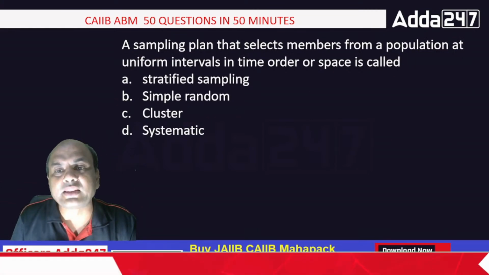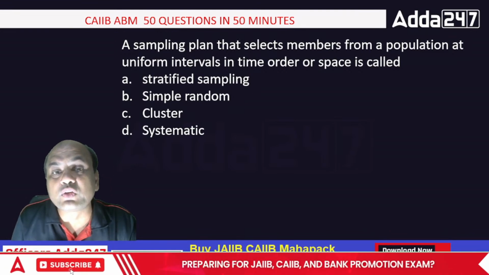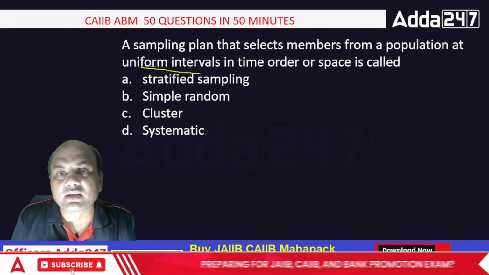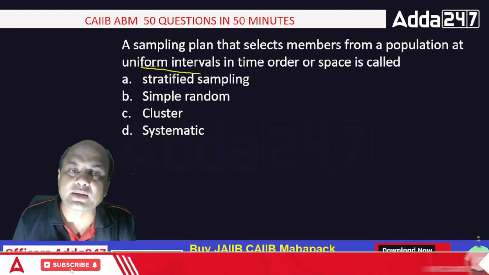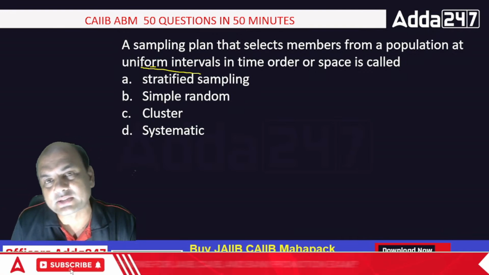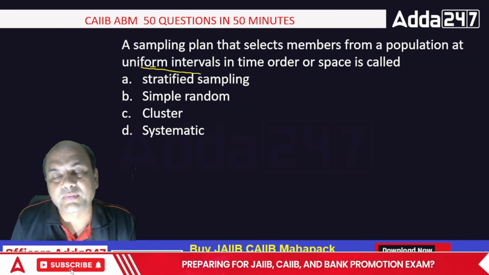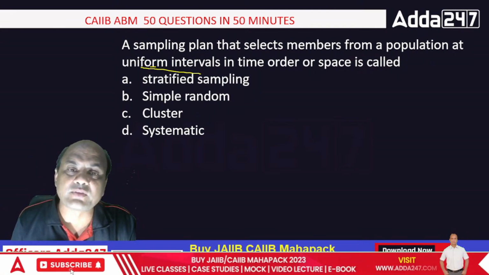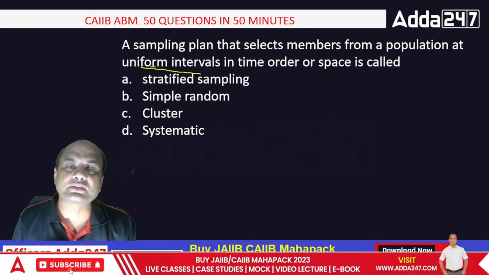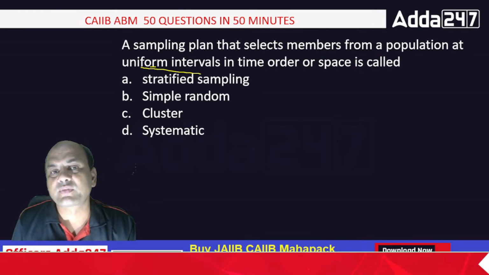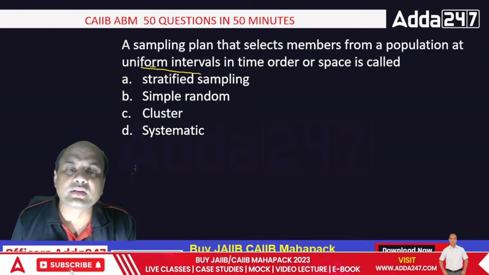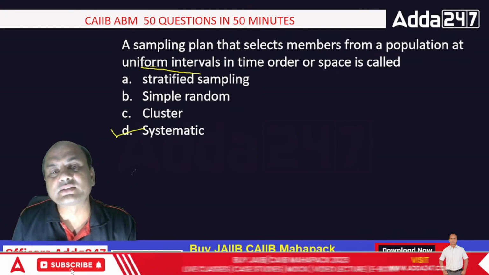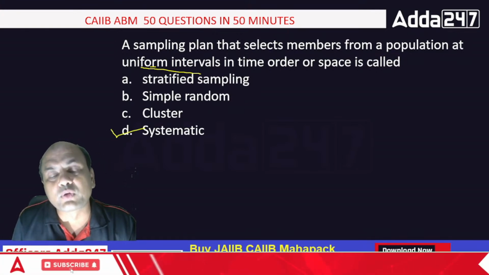A sampling plan that selects members from a population at uniform intervals in order of space is called a stratified sampling, simple random sampling, cluster sampling, systematic sampling. What is it called? Everyone. Stratified, simple random, cluster and systematic. Fast. Yes, it is called systematic. That is the right answer. Systematic. There are 4 types of samplings.